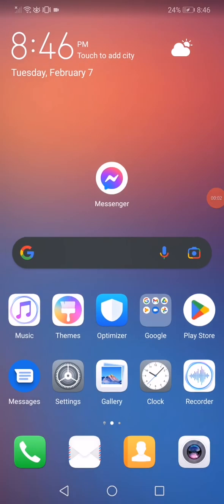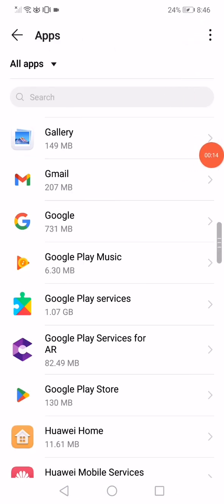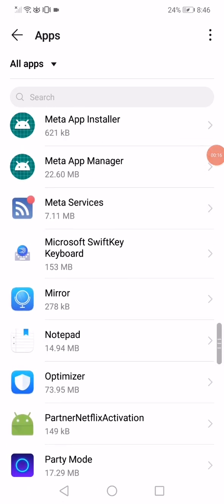In today's short quick video, I'm going to show you how to fix Facebook Messenger video call sound problem. First thing, open the settings, go to the apps, open the apps and scroll until you find the Facebook Messenger.